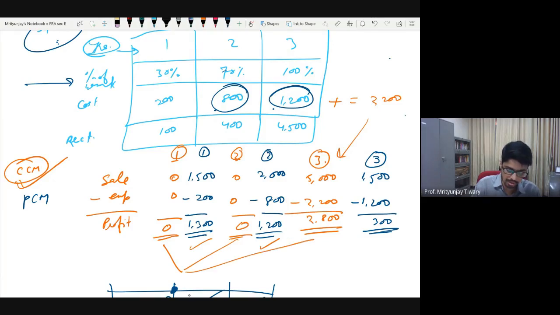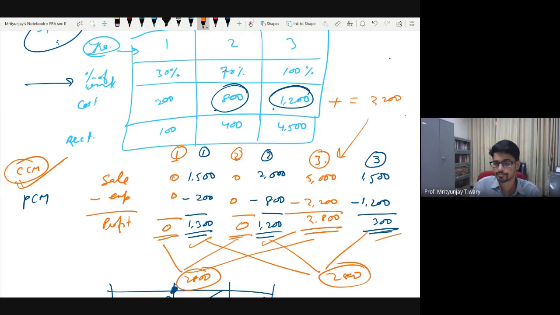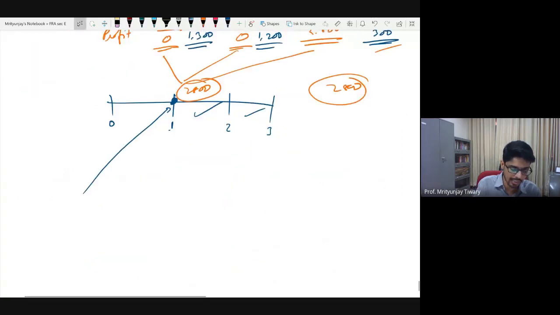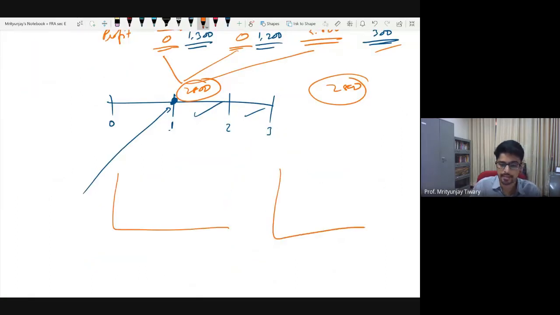What is the total of 0, 0, and 2,800? 2,800. And what is the total of this, this, and this? Check. Is it 2,800? 1,300 plus 1,200 plus 300. What do you get? Same. So even though the total performance is the same over the methods, what has changed? The timing in which you are showing these profits has changed. So if I wanted to plot the graph, all that has changed is the graph, but the total of all the individual points remains exactly the same.